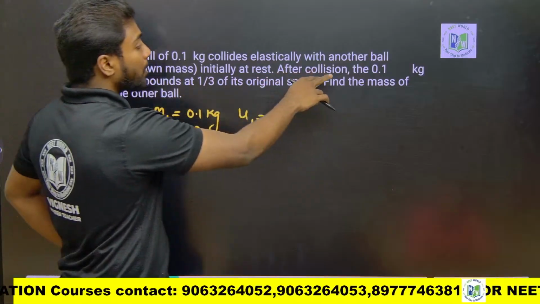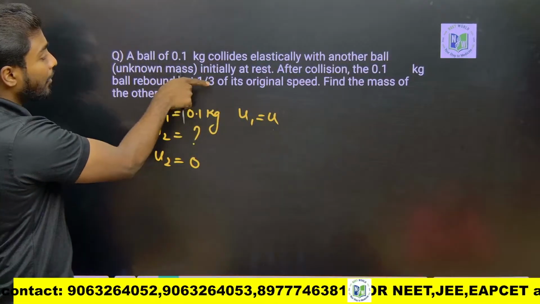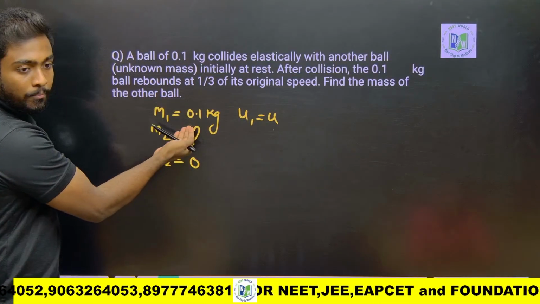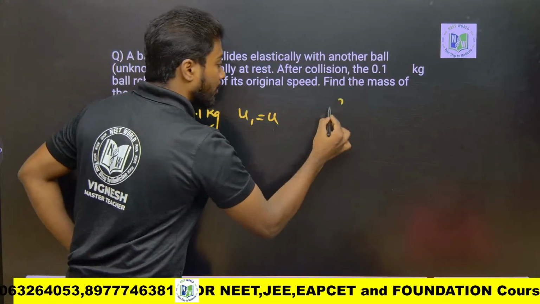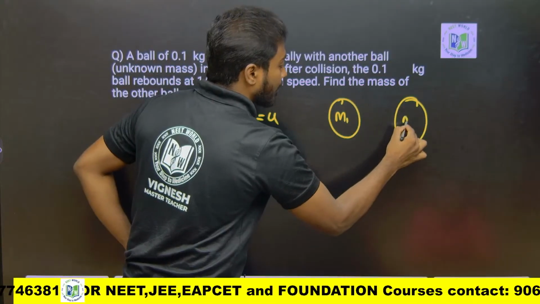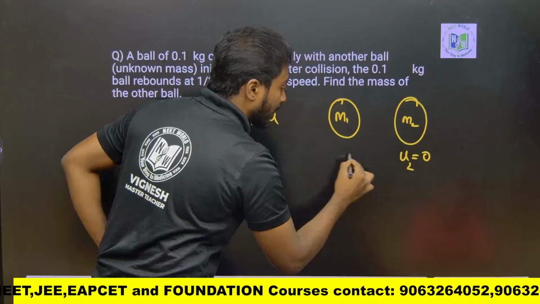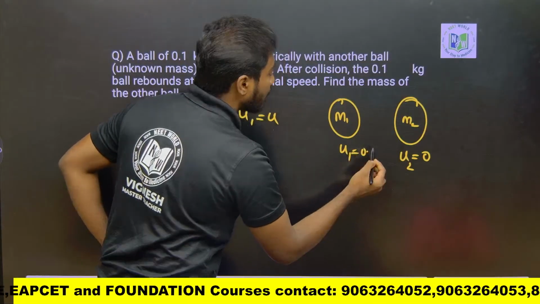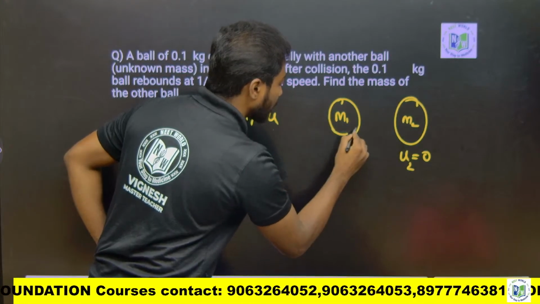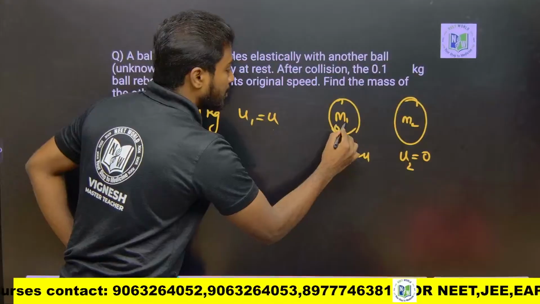So after collision, the 0.1 kg ball rebounds at 1/3 of its original speed. Let me take a diagram here. M1 and this is M2. M2 is at rest. This is U1 equals U only, this is 0.1 kg.